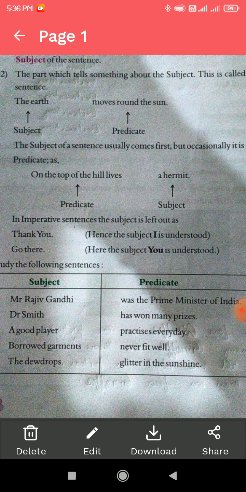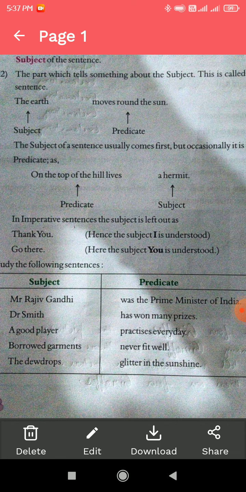So before the verb is the subject, a good player, and practices every day is the predicate. Borrowed garments never fit well. The subject is borrowed garments and never fit well is the predicate. Dew drops glitter in the sunshine. The subject is dew drops and glitter in the sunshine is the predicate.